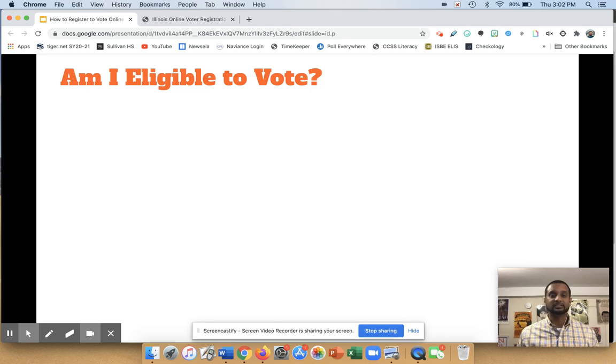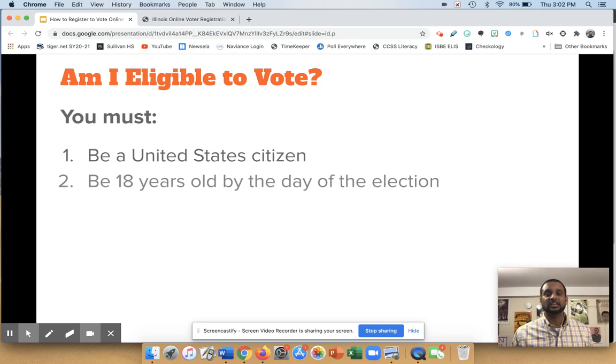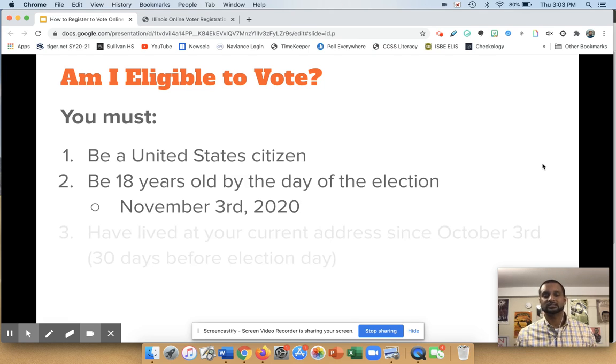Next question, am I even eligible to vote? Maybe. You have to meet 3 criteria. You have to be a United States citizen. You have to be 18 years old by the day of the election, which this year is November 3rd, 2020. So, your birthday could be on November 3rd and you turn 18 on November 3rd. You're good. You can vote in the election, right?